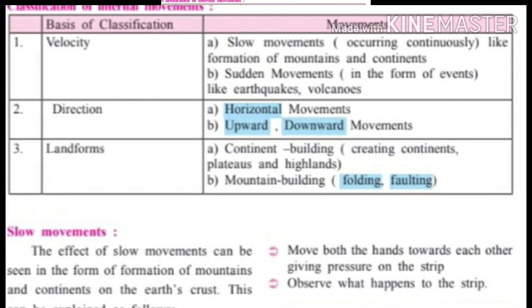First we will see velocity. On the basis of velocity, two kinds of movement are given. One, slow movements occurring continuously, like formation of mountains and continents. Second, sudden movements in the form of events like earthquakes and volcanoes.